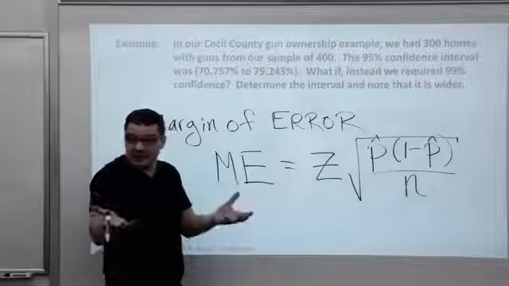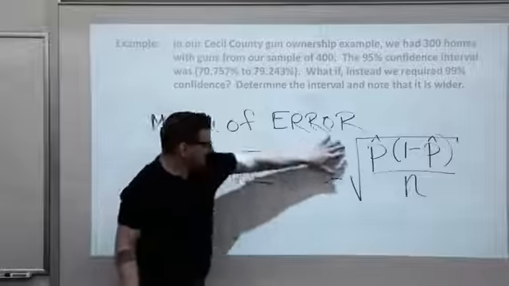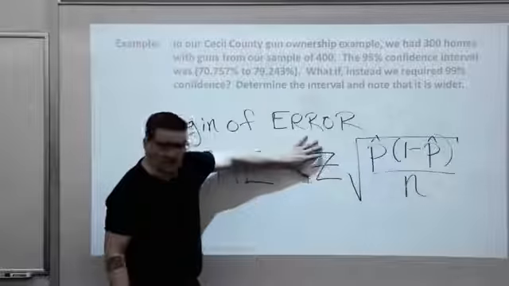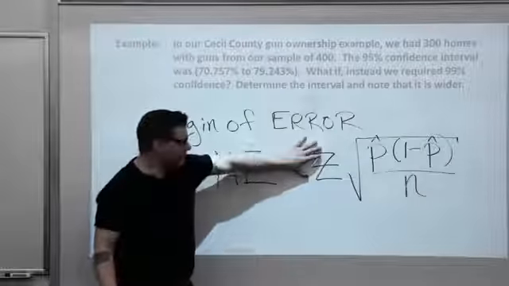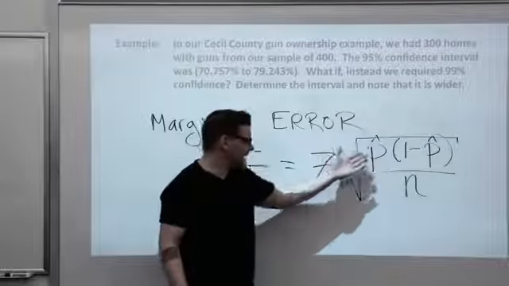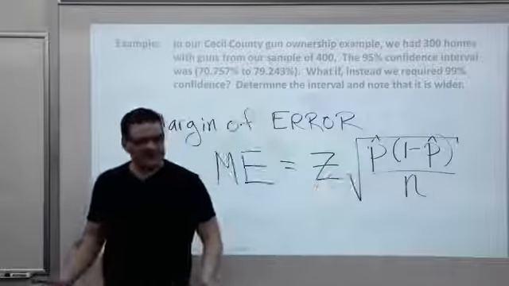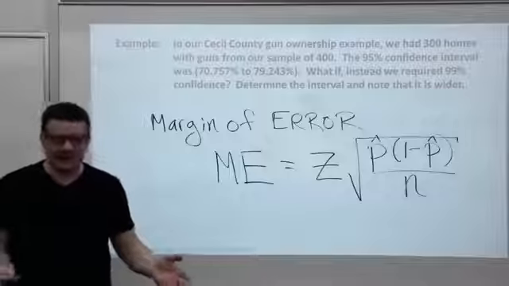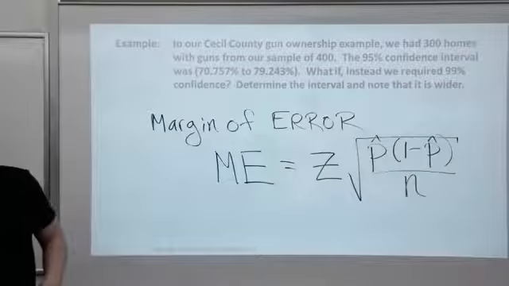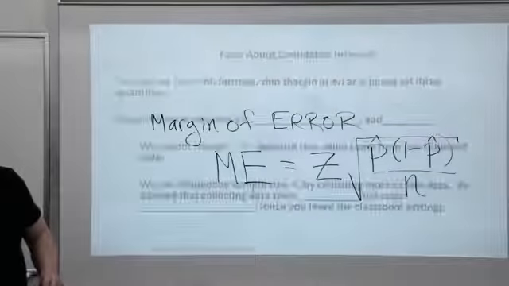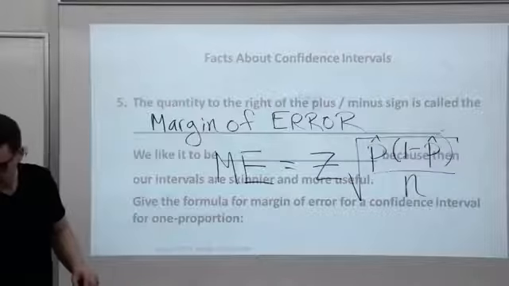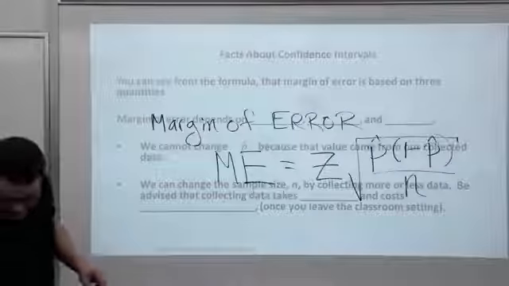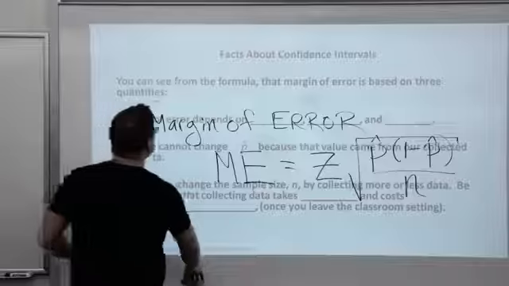Or maybe we can live with less data. We sort of hinted already, can I change the confidence level? I think I can, that's a z. P hat here, that's the sample proportion. Not so sure that we can actually affect that, because that's going to come from the collected data. So it looks like 2 out of 3 things we might be able to affect.